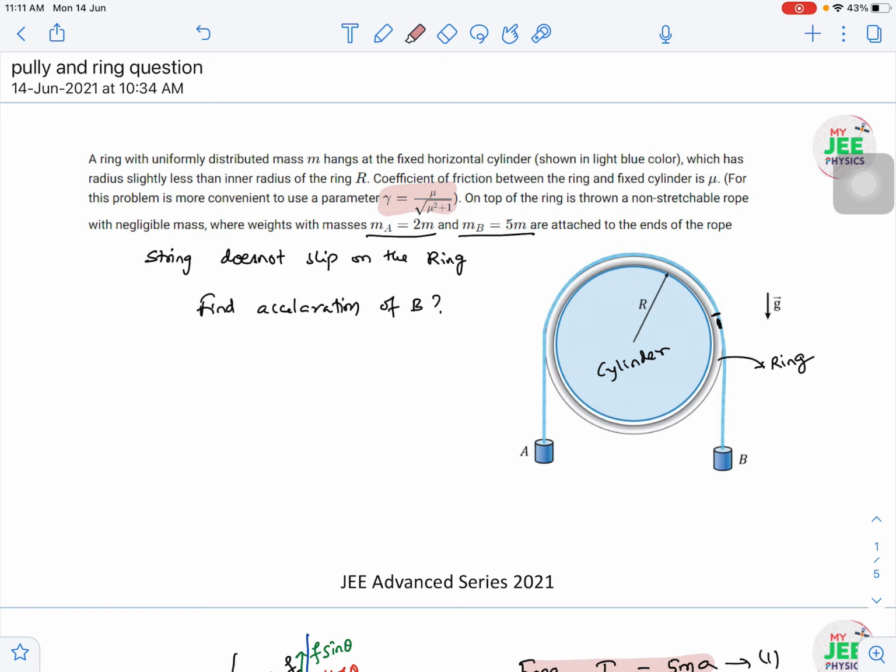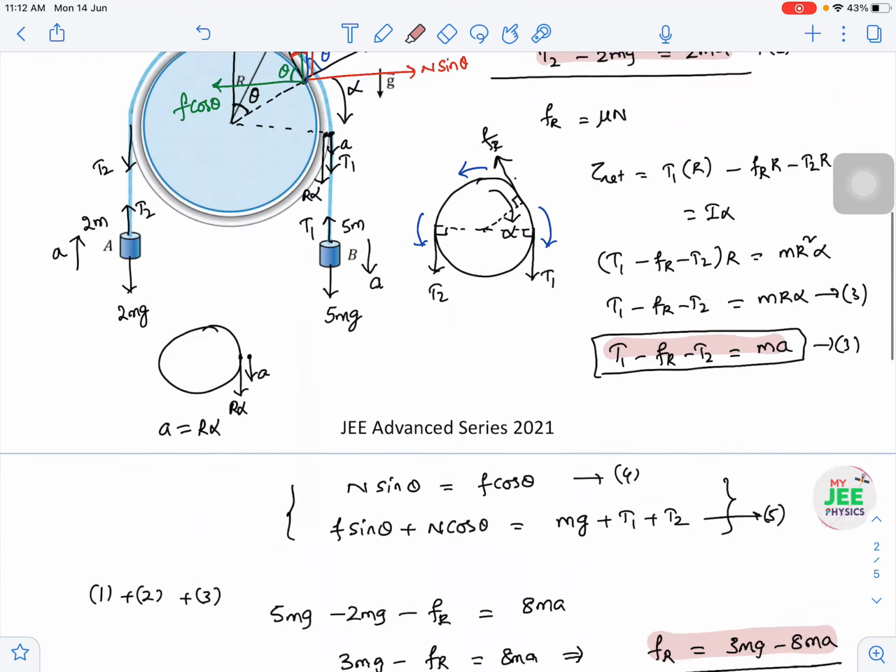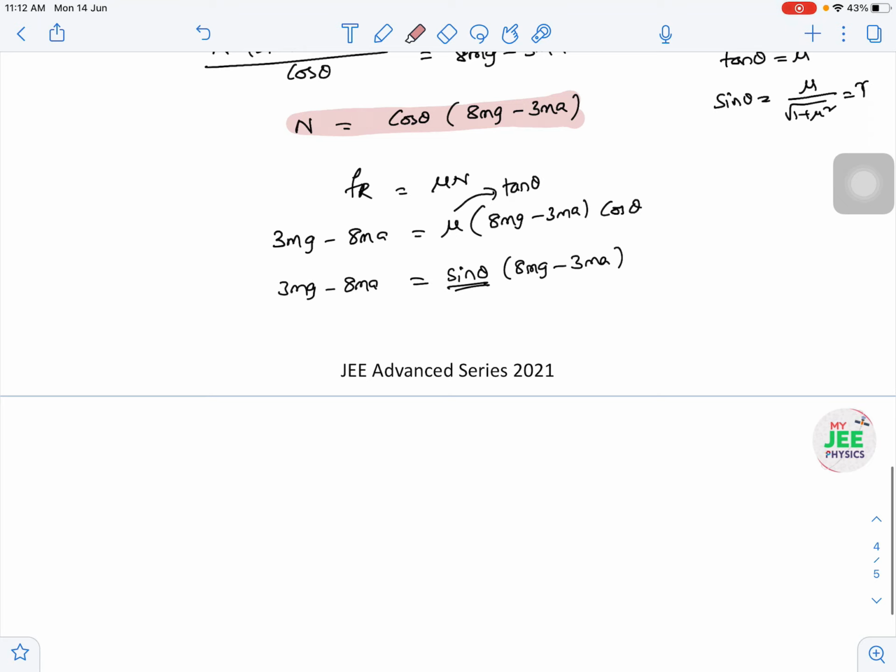I think you observed while reading the question. So now everything I am changing in terms of gamma. Then I think we got it: 8mA is equal to this gamma into 8mg minus 3mA, right? So then we can write down 8 gamma minus 3 into mg is equal to 8 minus 3 gamma into mA. So just arrange the terms. I think I made a mistake in negative. This is minus 8 gamma plus 3, correct.